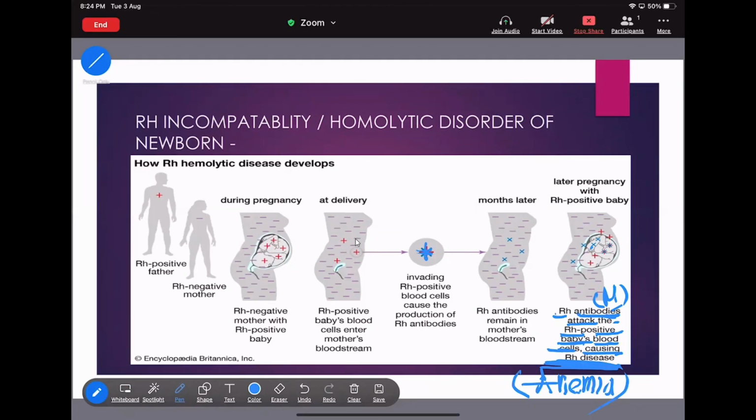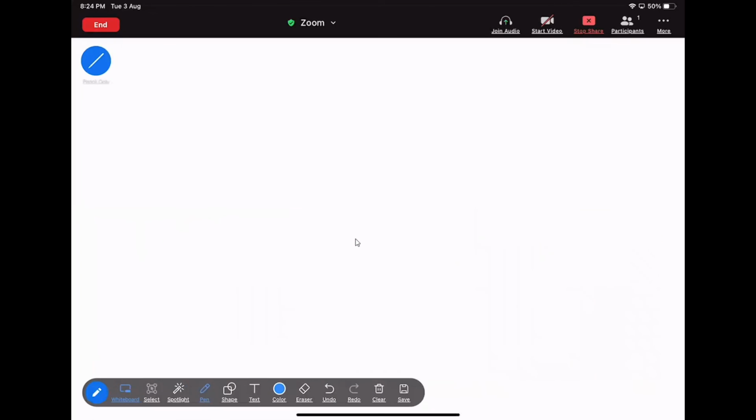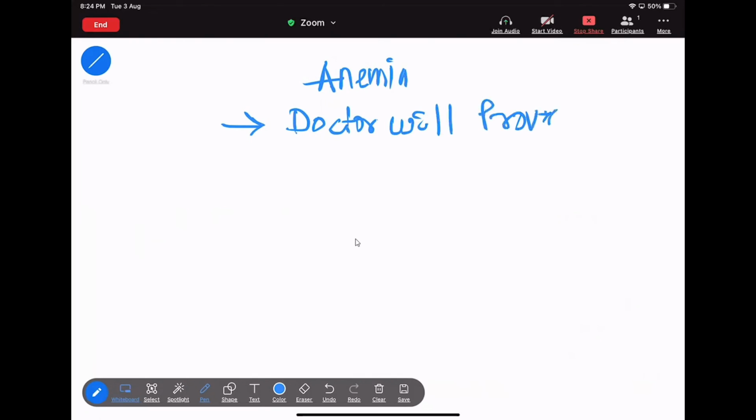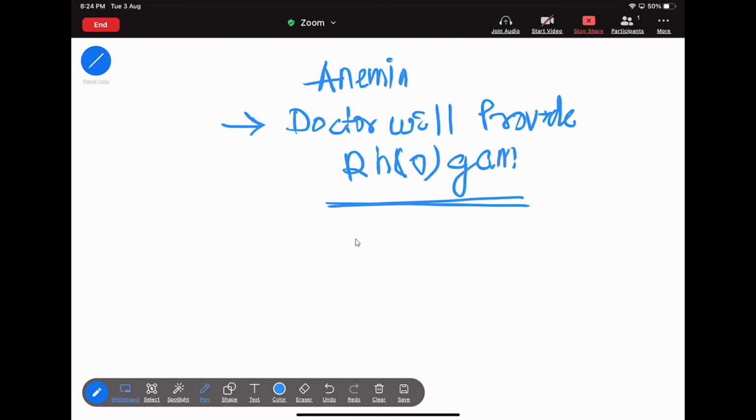Okay. Now, if we want to cancel out this anemia disease, then what to do? Then the doctor will provide an injection that is called Rhogam. What? Rhogam. Then what is the function of this injection?